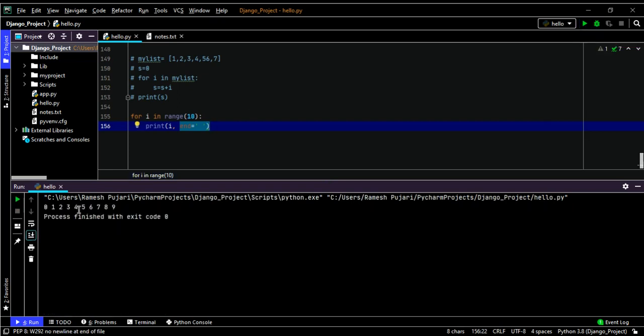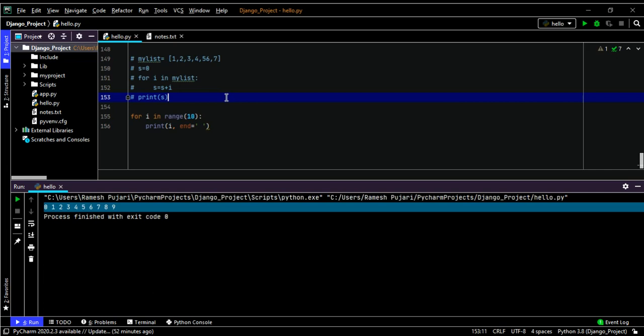So you can notice it. This is the usage of range function in Python. Now I am going to demonstrate one table, like a multiplication table. So I will demonstrate one example of how to print the multiplication table in Python.